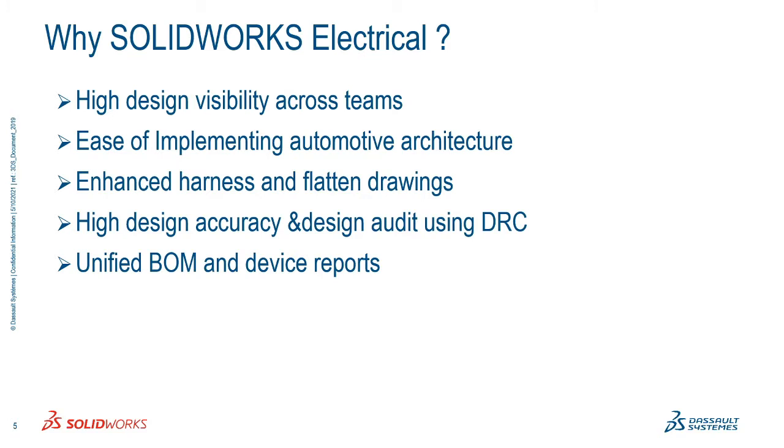Okay, and whatever you do here, we can find out very automatically. We can do our routing and our wire numbering, this kind of thing. It is done very automatically, so it is done very effectively. Okay, and after finishing the symbol installation and the component installation in our circuit, we do our harnessing and flattening drawing using SolidWorks Electrical, and we can directly get this kind of information.